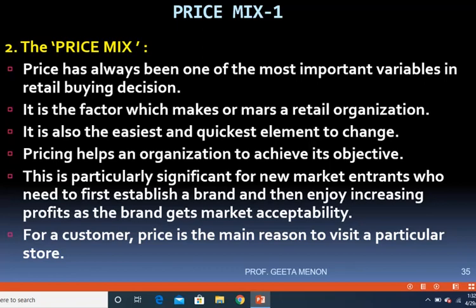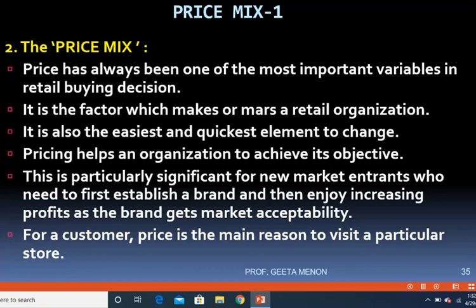So therefore, one has to take a lot of care while fixing the price for a product. It is a factor which makes or mars a retail organization. So it can help you to succeed in your business, or price can break the business as well. If you have priced your goods wrongly, it can result in losses for your organization, and therefore further business cannot be carried on.